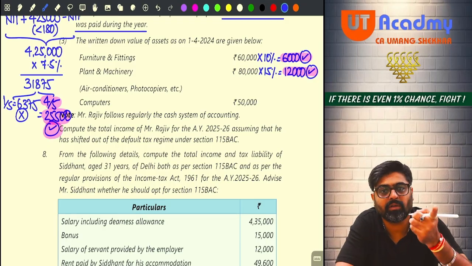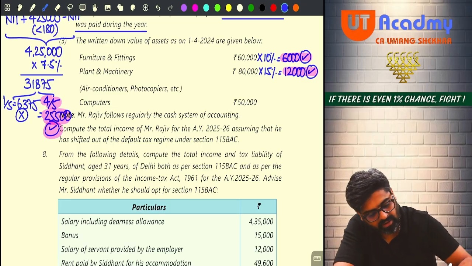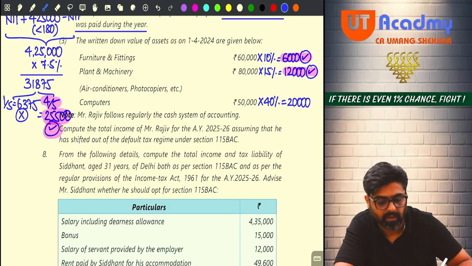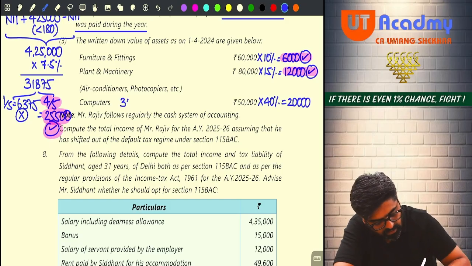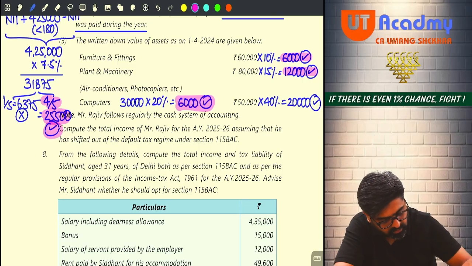Out of that 80, on 30, I cannot claim full. On 30, I will have to claim half. So can I say on this 50, still I can claim 40%? That will be 20,000. And on the computers acquired, 30,000, on that I will claim 20% only. And that is how much? 6,000 rupees. So this 6,000 will also be allowed on the computer, and 20,000 will also be allowed as a depreciation on the computer. Yes or no, sir?